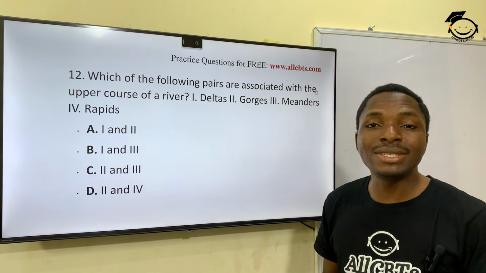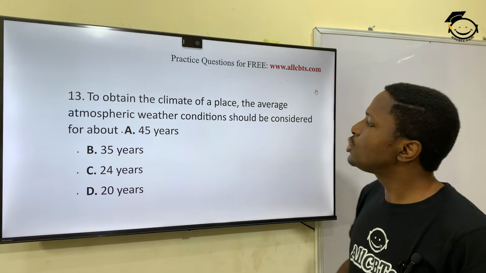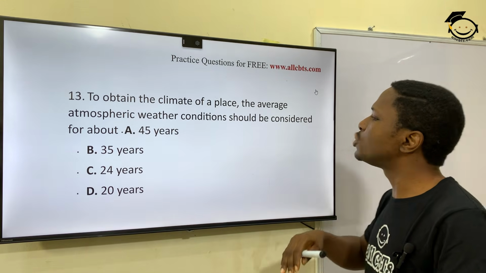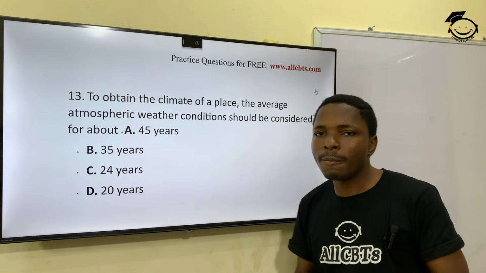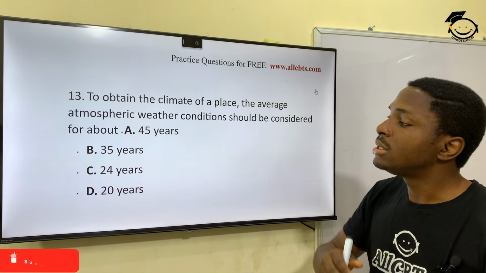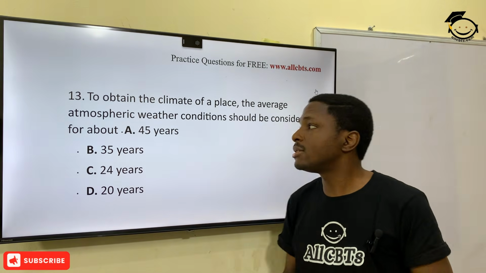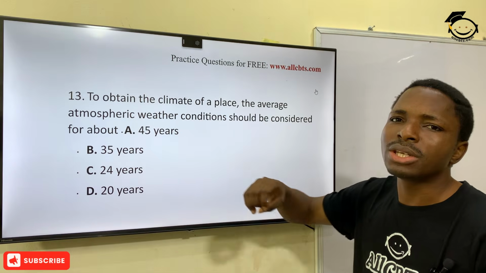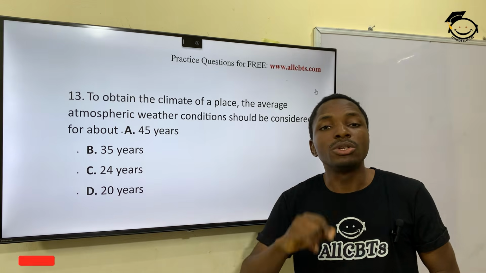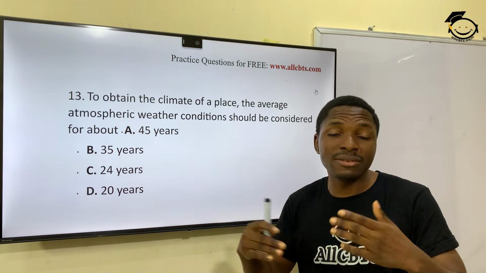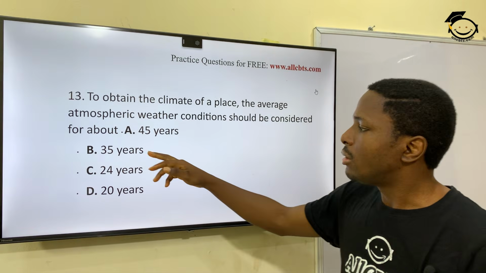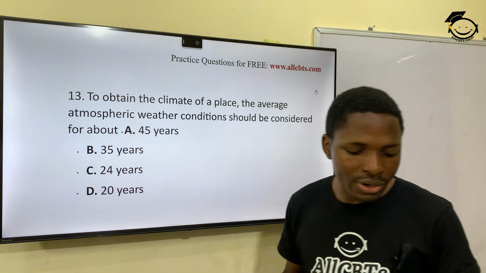And then question 13. To obtain the climate of a place, the average atmospheric weather conditions should be considered for how long? Actually, scientists would say that you should consider it for between 30 to 35 years to be able to state that, okay, this is the correct climate of this region. It must be considered for up to 35 years. So it's often within 30 to 35 years. So option B is definitely correct.